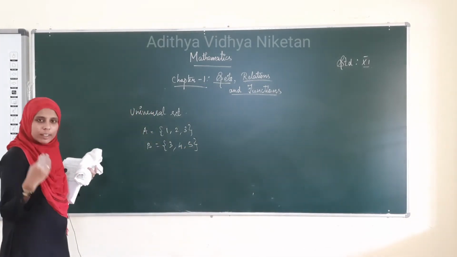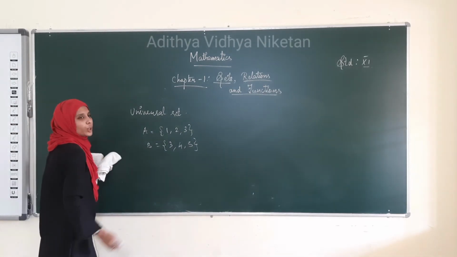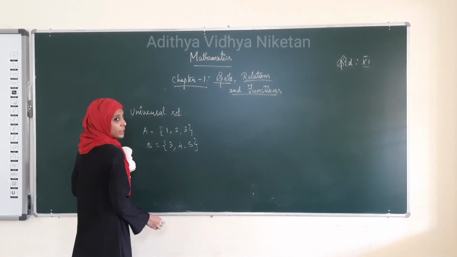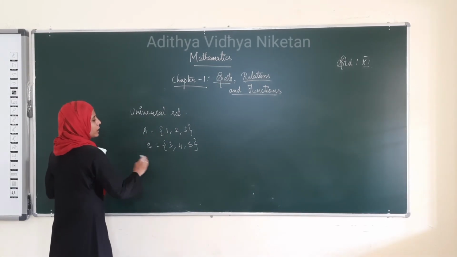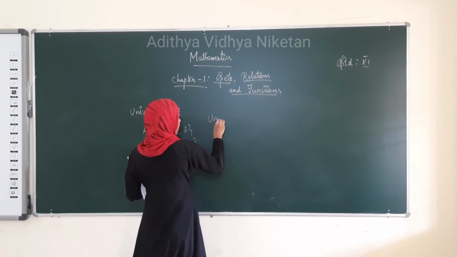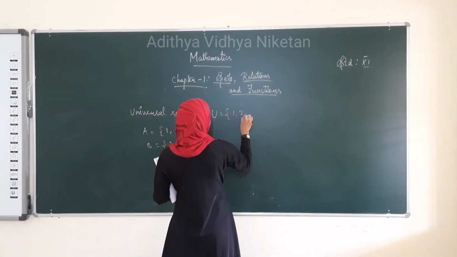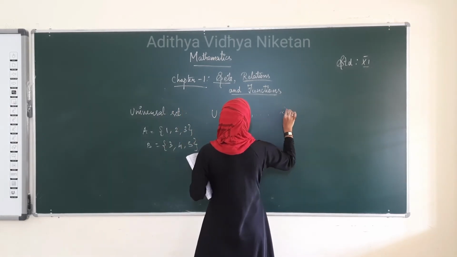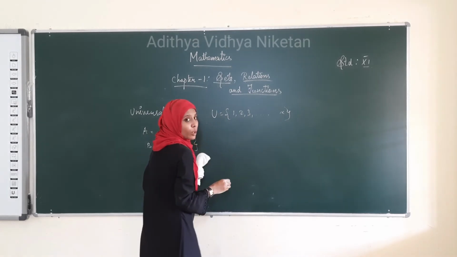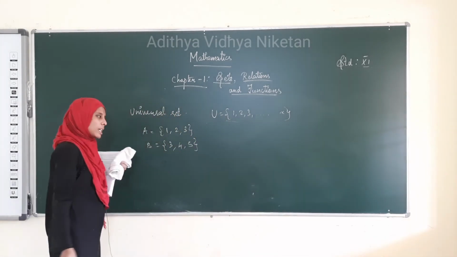So, whenever we take a set, there should be a universal set. That is, it contains all the sets of this type. See here, we took the numbers. So, the universal set U is equal to {1, 2, 3, etc.} up to infinity. What is this? This is the set of all natural numbers.